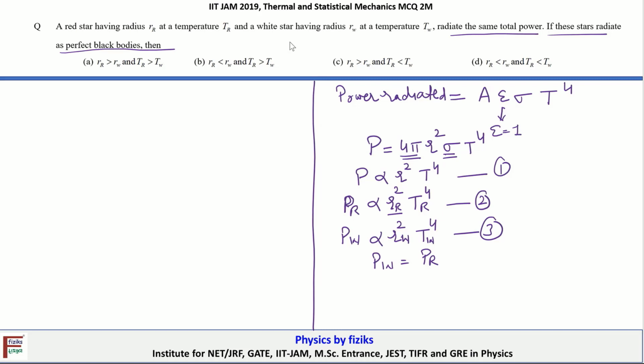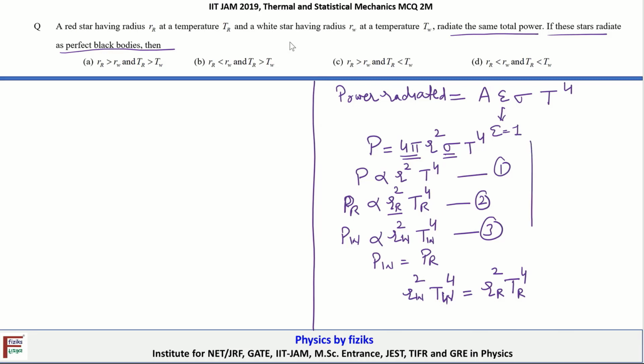So now we can equate equations 2 and 3. We can rewrite RW squared TW to the power 4, and this is equal to RR squared TR to the power 4.